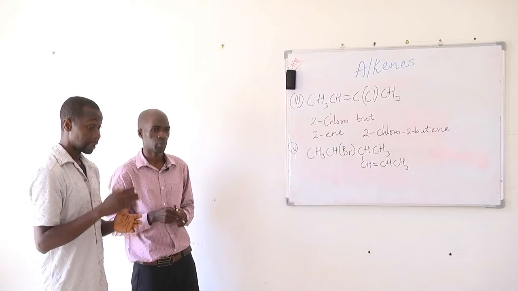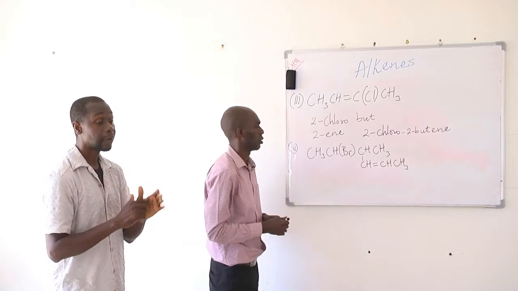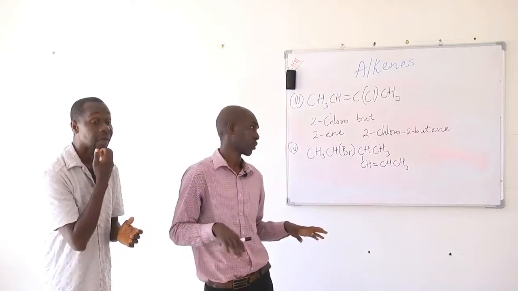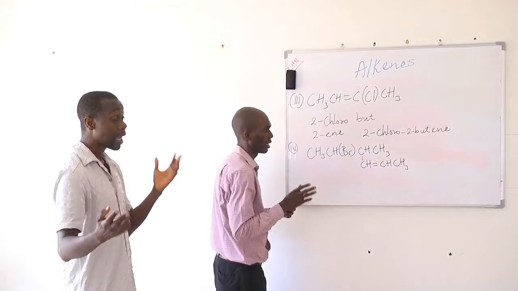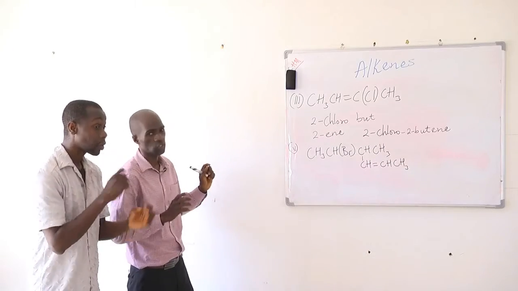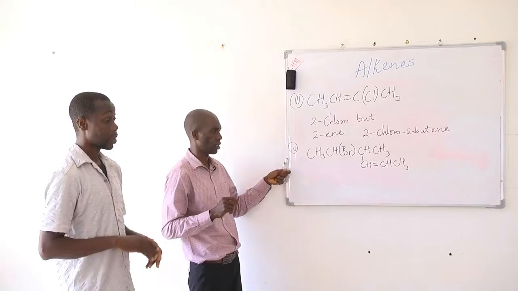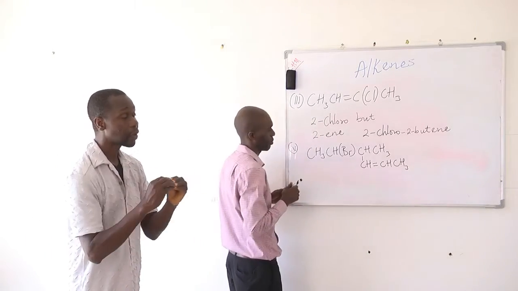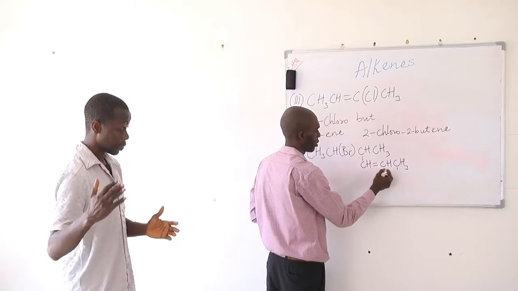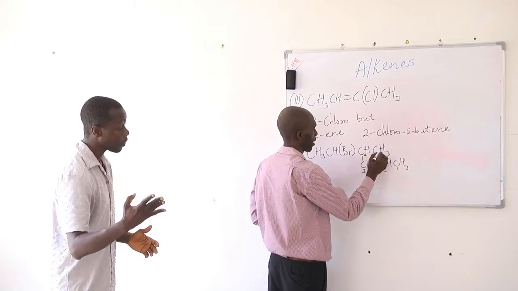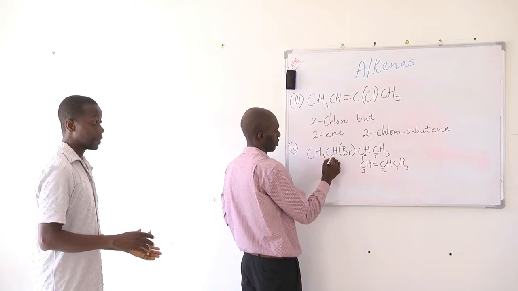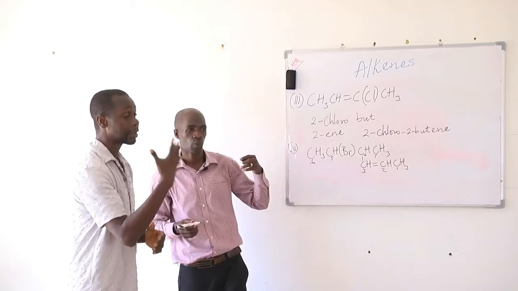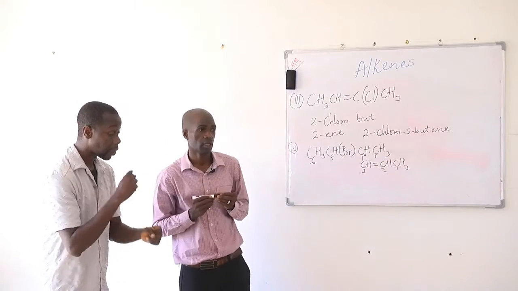So this is our final example. The same, we're going to follow the rules, right? That is to give the lowest number to the functional group. So that means we should count from both sides, and then we should consider the longest hydrocarbon chain as well. In considering the longest hydrocarbon chain, we are giving precedence to the carbon-carbon double bond. So if you start counting from here, this is 1, 2, 3, 4, 5. But if you go this way, we'll have 5 and then 6. So we have 6 against 5 carbons. So the longest hydrocarbon chain will be made up of 6 carbons.